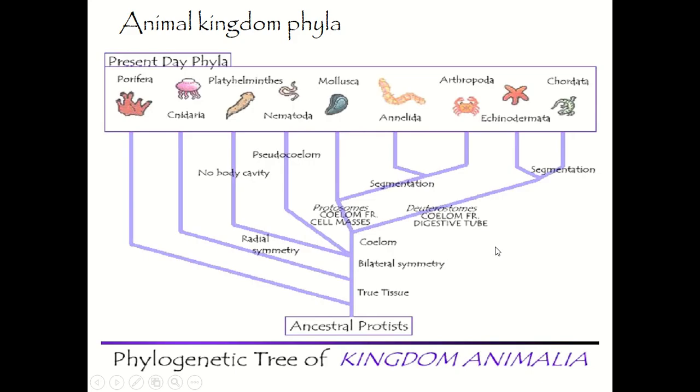Okay, so next we're going to look at the animal kingdom phyla. The first three animal phyla are Porifera, Cnidaria, and also Platyhelminthes.